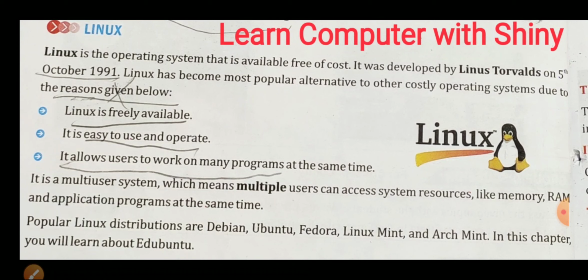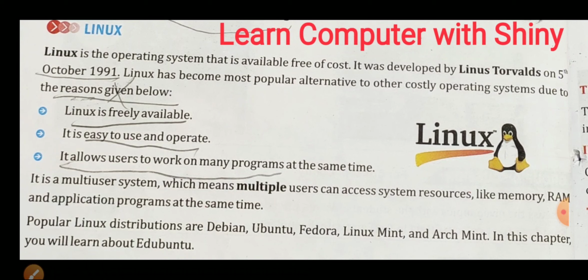It is easy to use and operate, very easy to understand. It allows users to work on many programs at the same time.